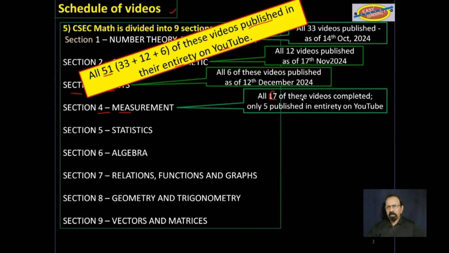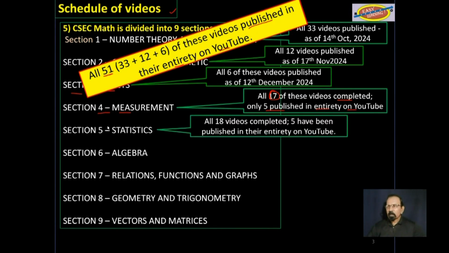All 17 videos there are completed. 5 have been published in their entirety on YouTube. Section 5, statistics. All 18 videos are completed from that section. 5 have been published in their entirety on YouTube.